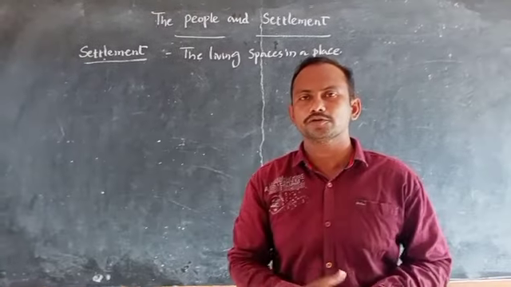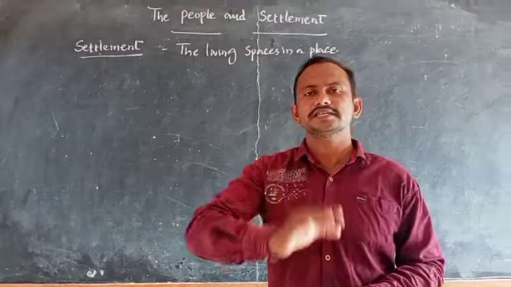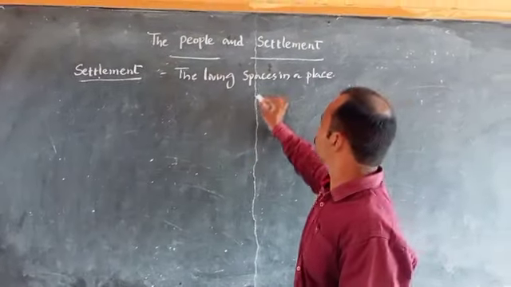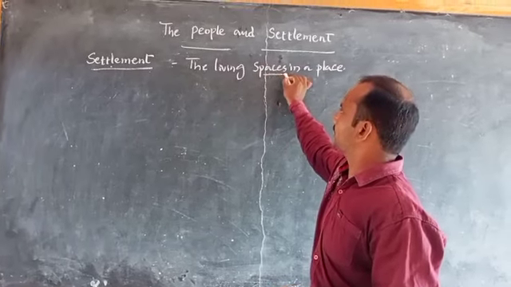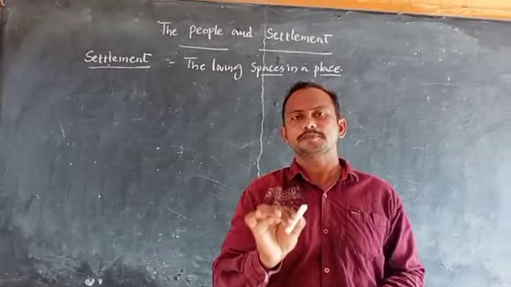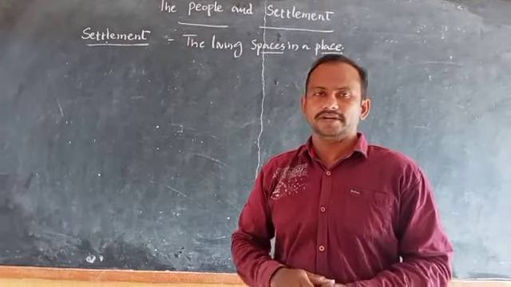In some places only we live and work. So the living spaces in a place is called the settlement. Here two words are there: living spaces in a place. The living spaces in a place is called the settlement.